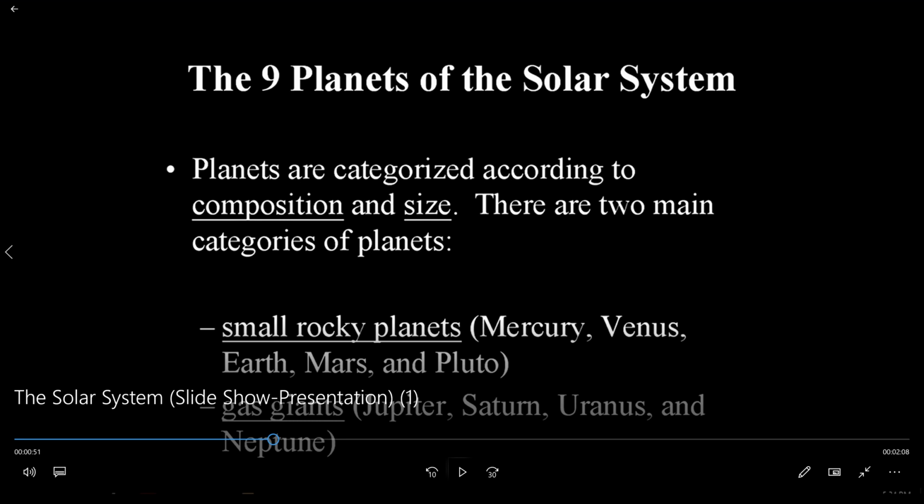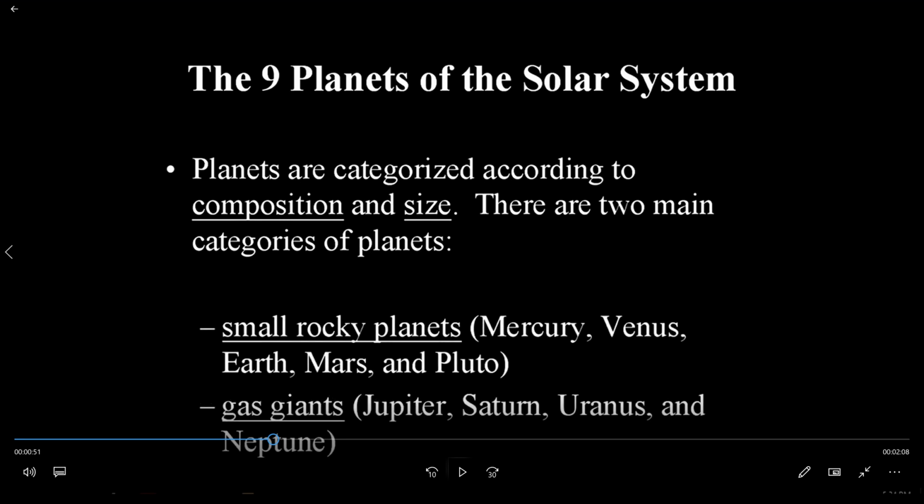The 9 planets of the solar system. Planets are categorized according to composition and size. There are 2 main categories of planets. Small rocky planets are Mercury, Venus, Earth, Mars and Pluto. They are very small.